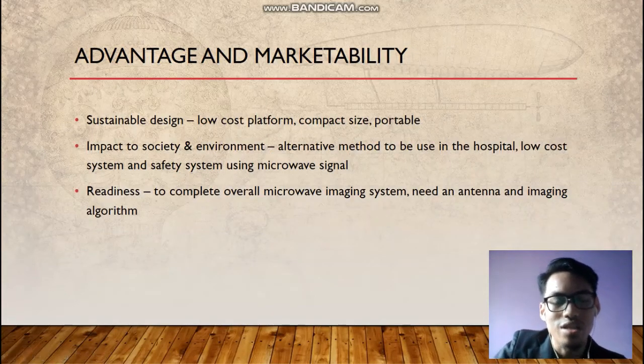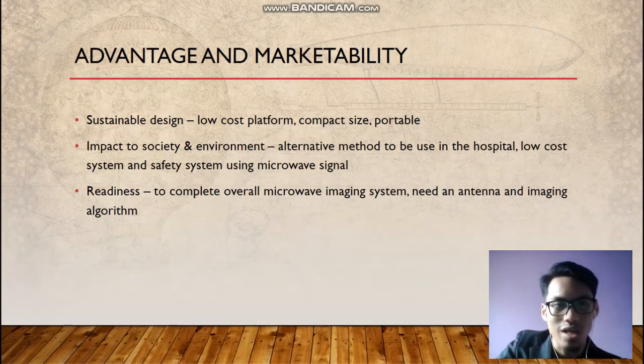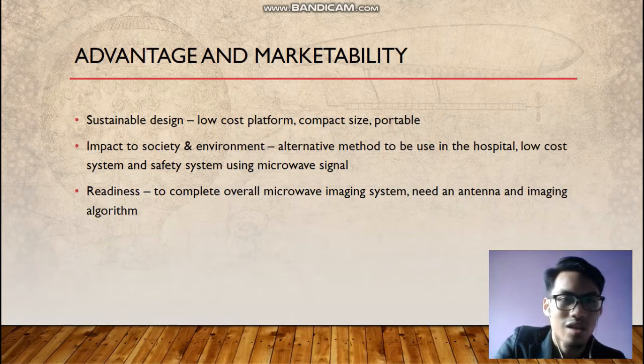Okay, so the advantage and marketability. The first one is the sustainable design. This project is a low cost platform, compact size and portable. Memang dia low cost platform sebab platform kita just gunakan cardboard, red cardboard. Harga dia lebih kurang RM1 lebih sajalah. So memang ringan dan compact size. Kita gabungkan semua komponen sekali dekat bahagian platform, so dia tak mengganggu spacing.